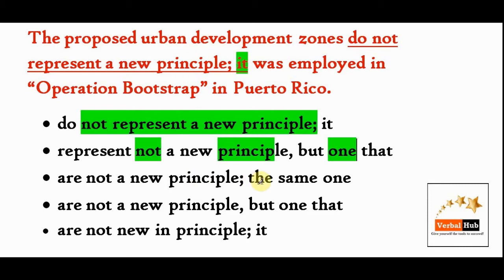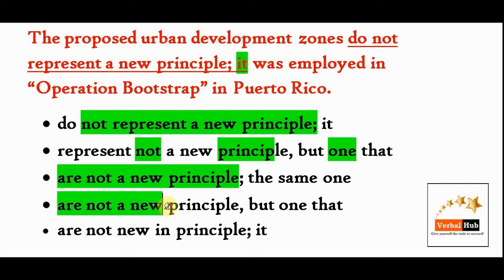C says zones are not a new principle. The same one was employed. So now here it says zones are the principle, right? It says zones are not a new principle, incorrect meaning. Zones represent the principle; the zones themselves are not the principle, so incorrect meaning. Option C is out. Same problem with option D and same problem with option E.